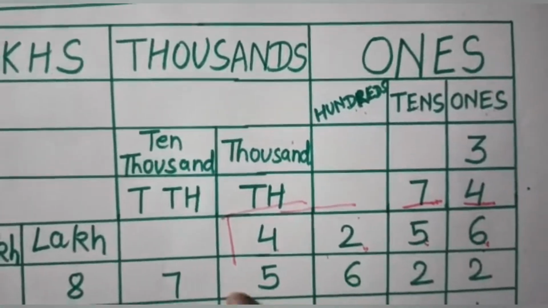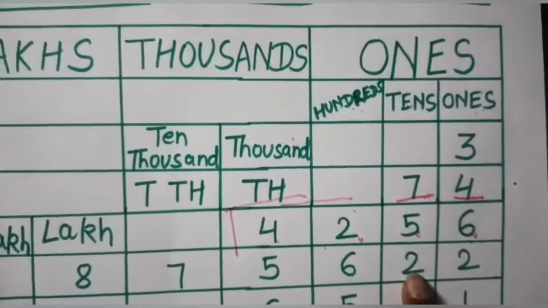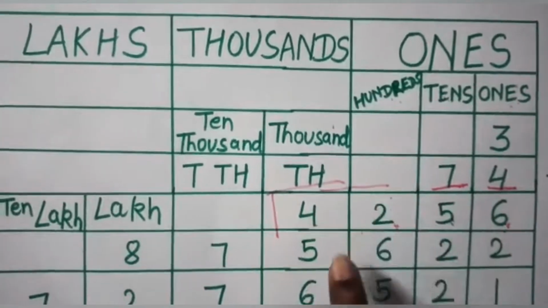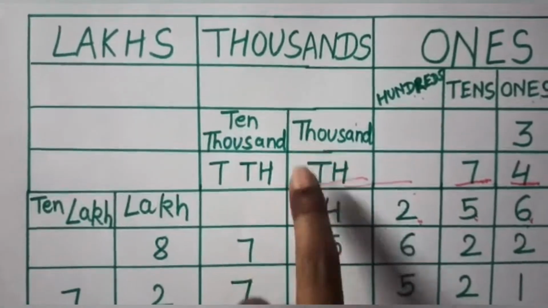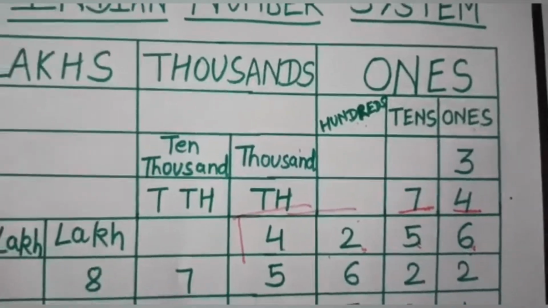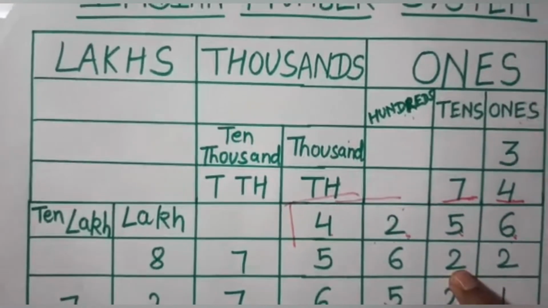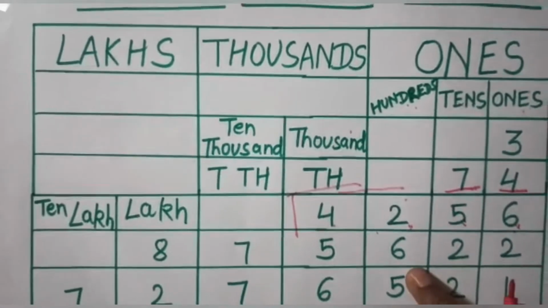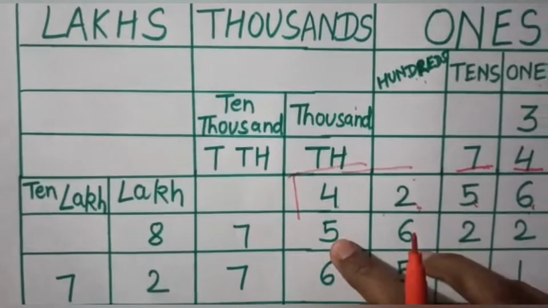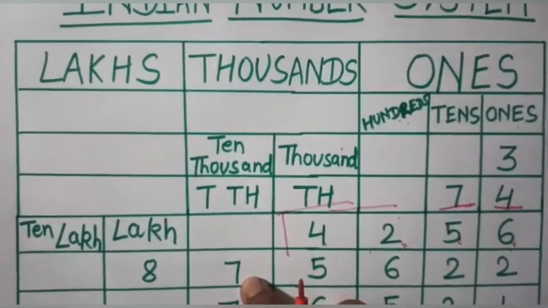So let's see. The place of this 2 is ones. The place of this 2 is tens. The place of this 6 is hundreds. The place of this 5 is thousands. The place of 7 is ten thousands. Let's see their value. Value of this 2 is 2. This 2, value 20. Value of this 6, 600. Value of this 5, 5,000. Value of this 7, 70,000.